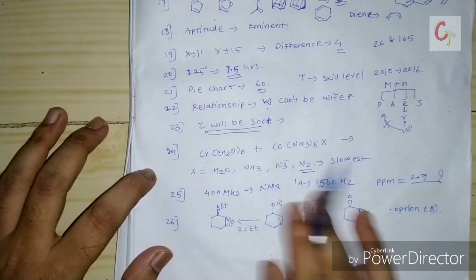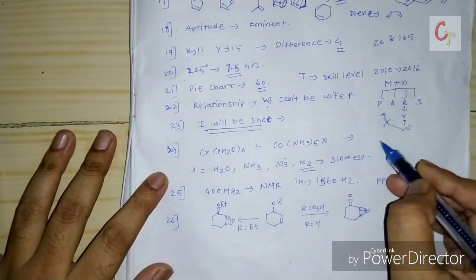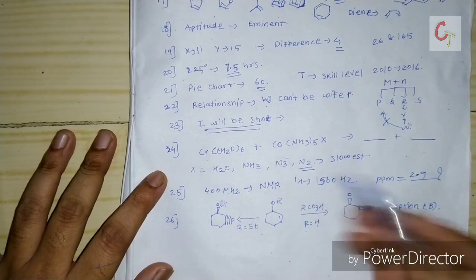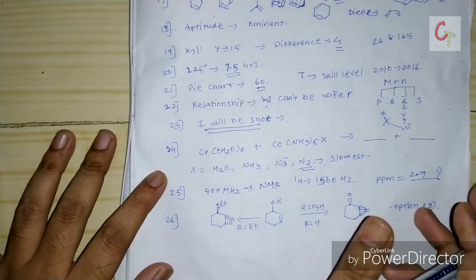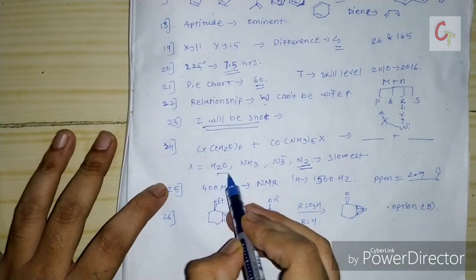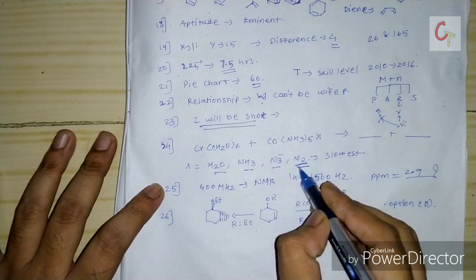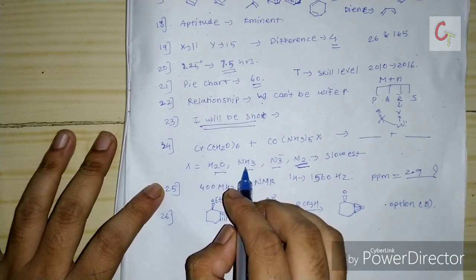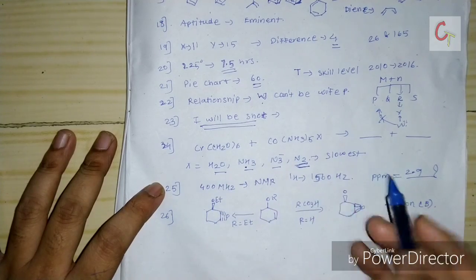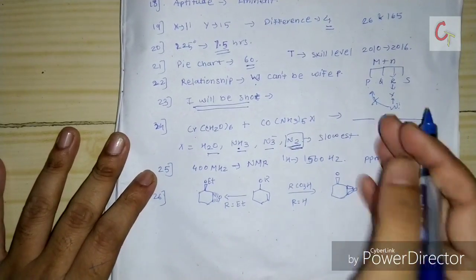The next question is from inorganic, a coordination reaction mechanism. The outer sphere mechanism is given. I do not remember the product totally. These were the 4 options: water, ammonia, N3 minus and nitrogen, and they ask which will give the slowest reaction. According to me, nitrogen will be the slowest, because most of this takes place in the outer sphere mechanism. I know that ammonia can give inner sphere, N3 minus azide can give inner sphere, water also can act as a bridging ligand, but N2 cannot. So according to me, this will be the correct option. You can check your answer.